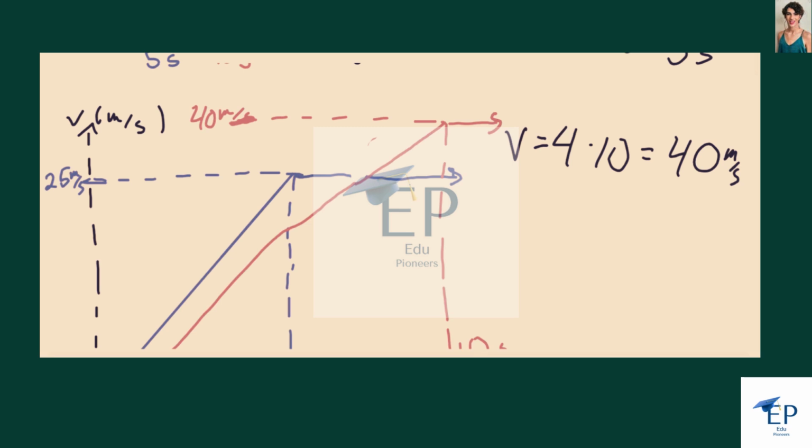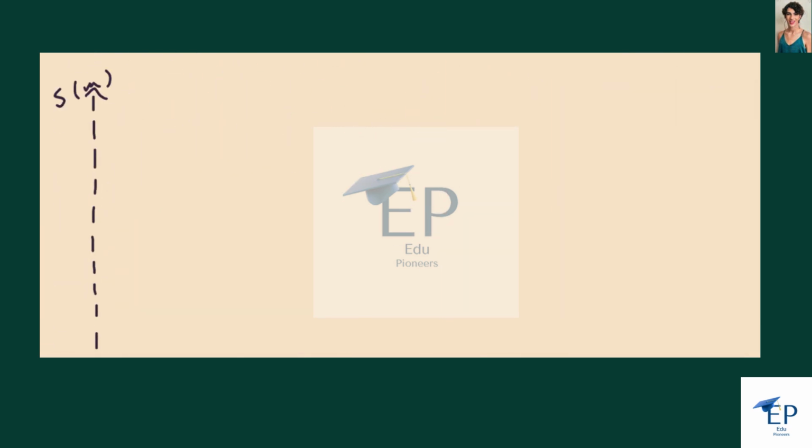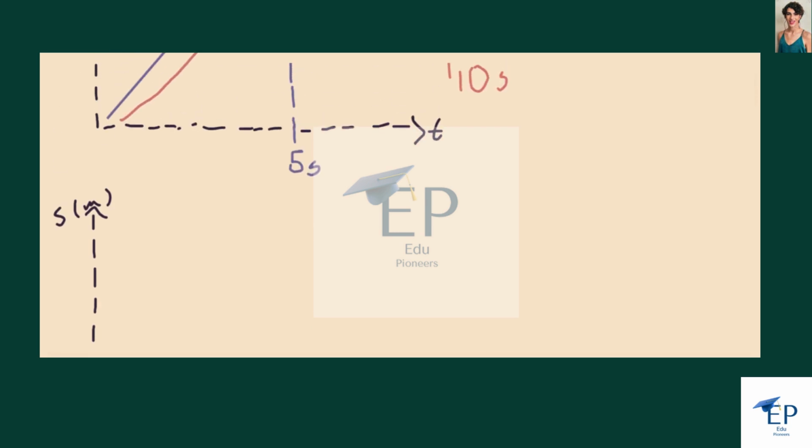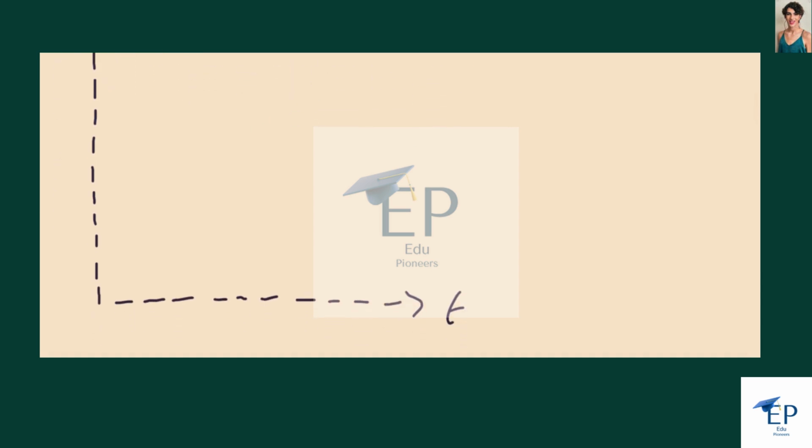Now, the last part of this problem is what does the position look like over time? So what broadly is going to happen is they're accelerating initially, so they'll have some parabolic shape like that, and then they have a constant velocity, so then they'll just be a straight line.